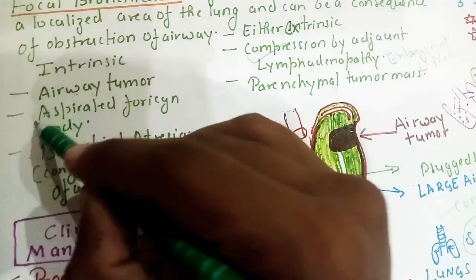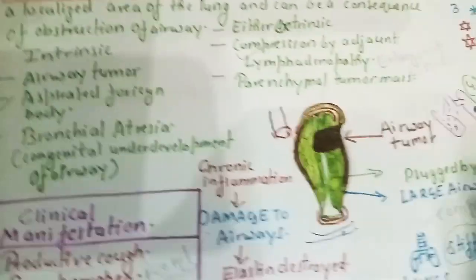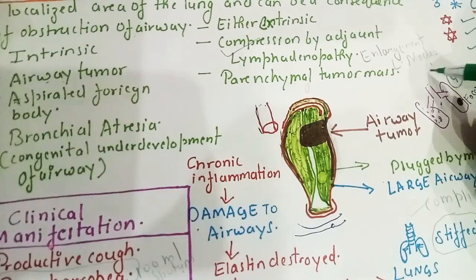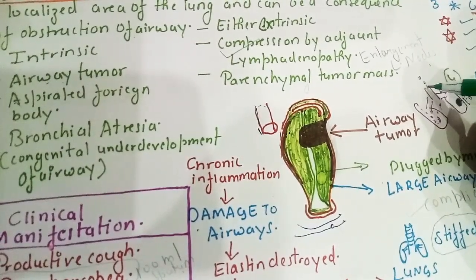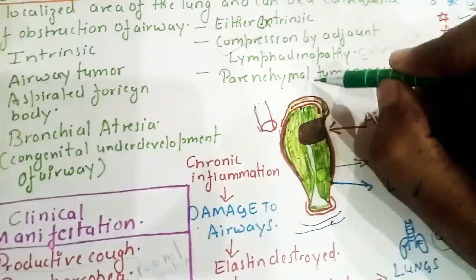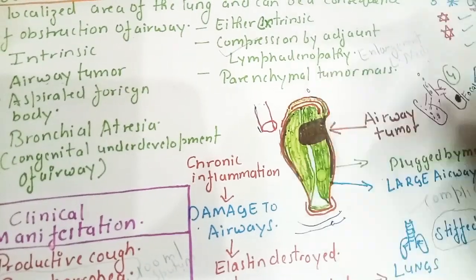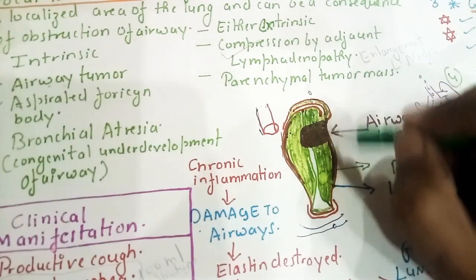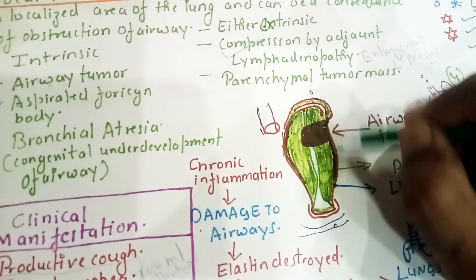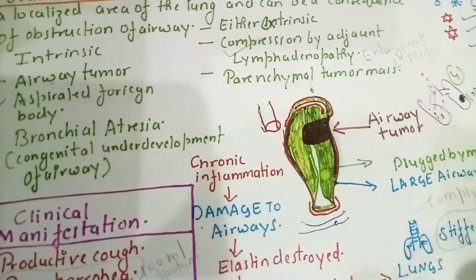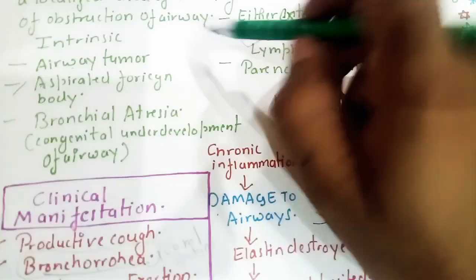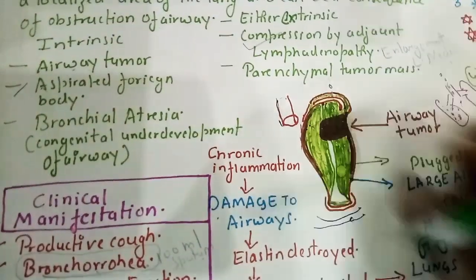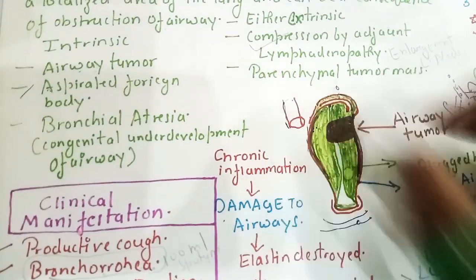Okay, the next cause is aspirated foreign body. Suppose this is your lungs, and from the GIT tract something goes inside your lungs. The aspiration of any foreign body will damage the elasticity, will damage the pneumocytes present inside the bronchi, will damage the elastin. Okay, bronchial atresia, it is the congenital underdevelopment of an airway, and due to this bronchiectasis occurs.